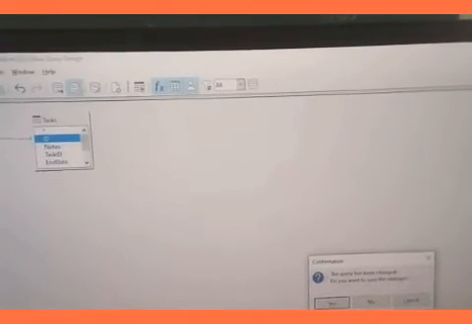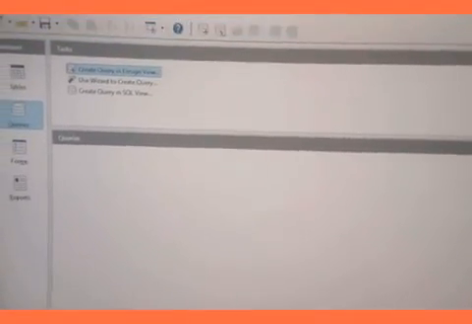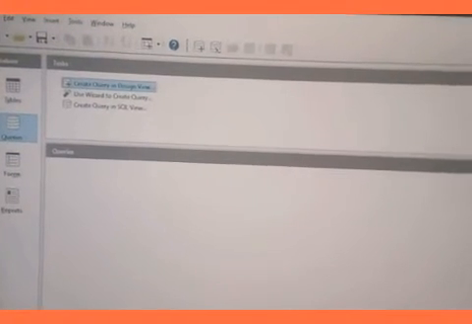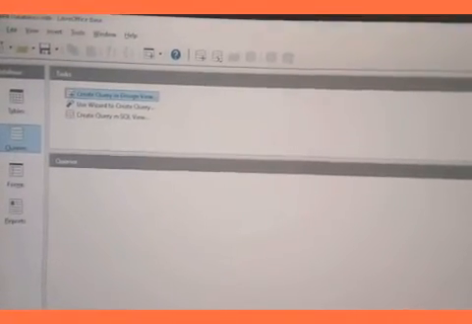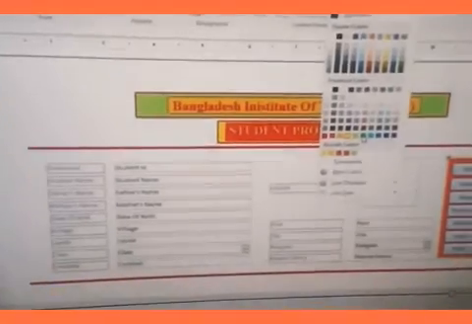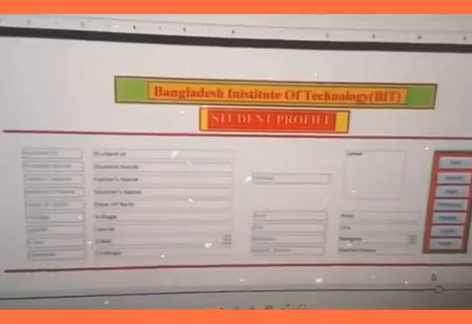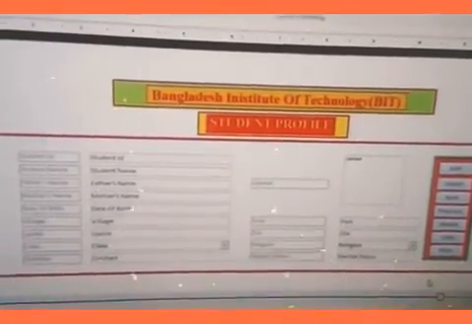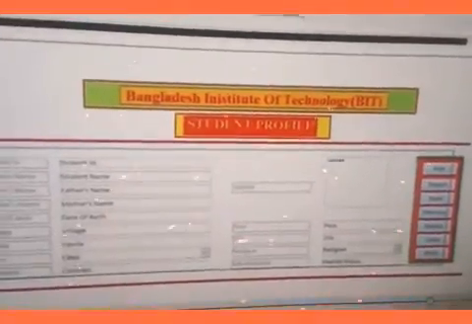Now we will save it. So like this we can create forms, reports, using Microsoft Access or LibreOffice database. So like this we can create forms. You can see the form design.